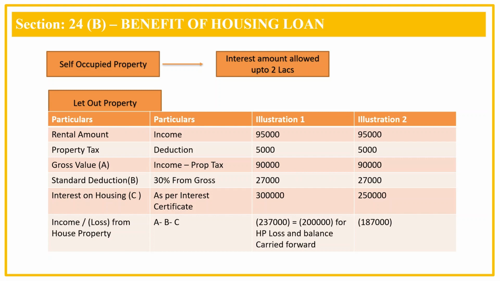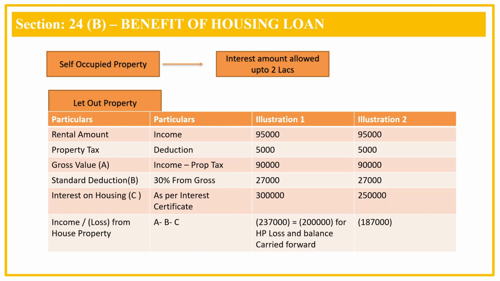Okay, let's see what are the types of house property for which an employee can claim the benefit. There are two different types of house properties. One is self-occupied, one is let out. What is self-occupied? If an employee has purchased house property for his own use, for his own staying or for staying of his family members like parents or spouse or children, it means self-occupied property.